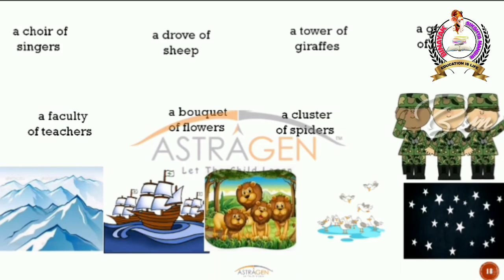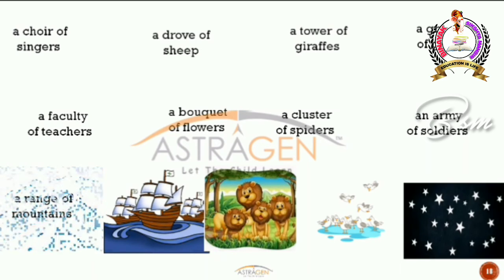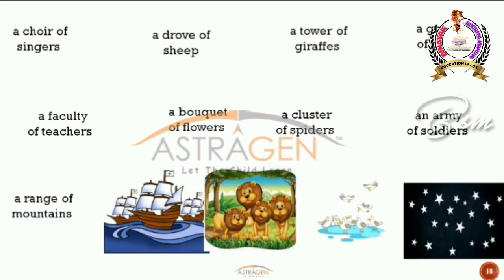And who are they? They are soldiers, correct? So when you have a group of soldiers together, then you call them an army of soldiers. So army is again a collective noun which we use for soldiers. Similarly, when you have many mountains together, then you call them a range of mountains.